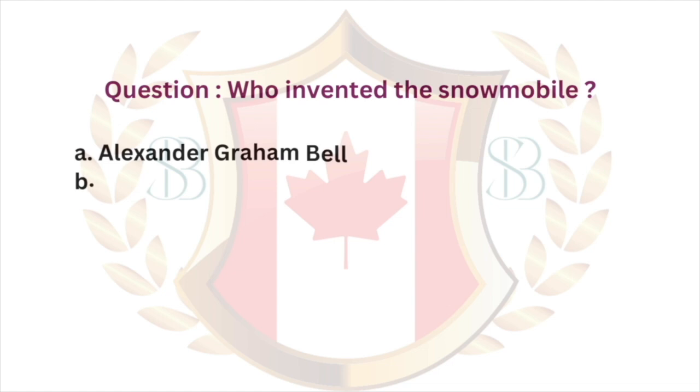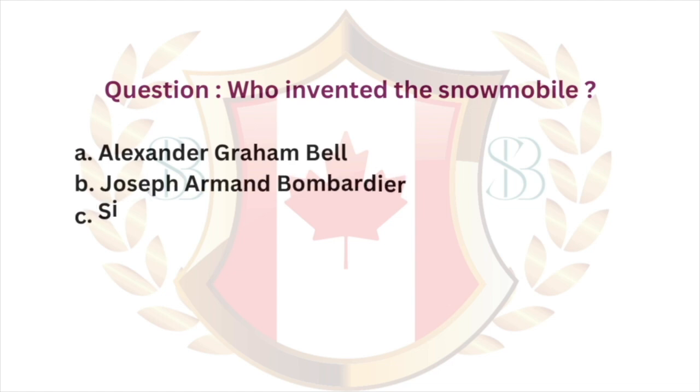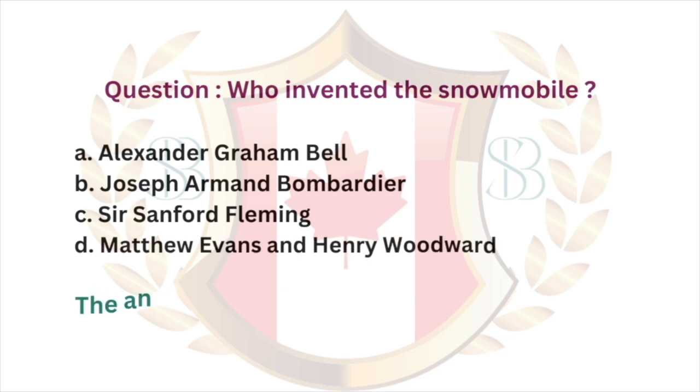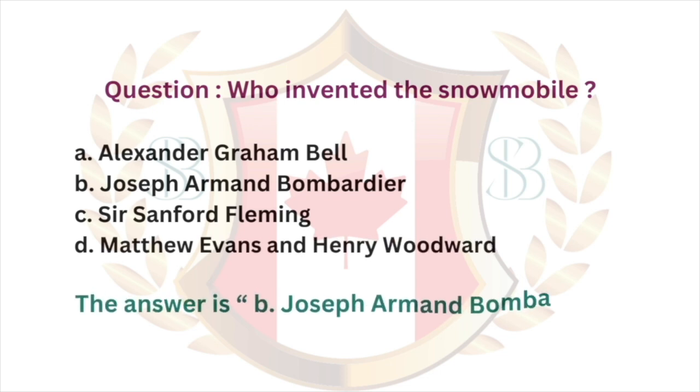Question. Who invented the snowmobile? A, Alexander Graham Bell. B, Joseph Armand Bombardier. C, Sir Sanford Fleming. D, Matthew Evans and Henry Woodward. The answer is B, Joseph Armand Bombardier.